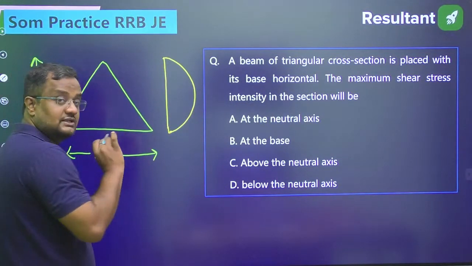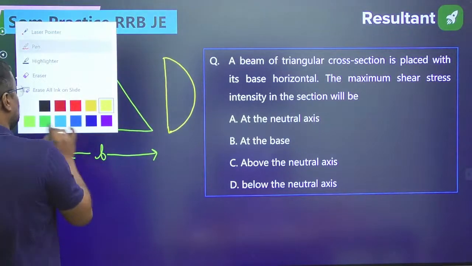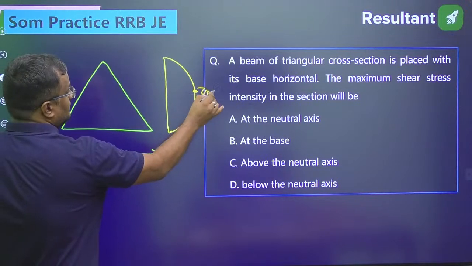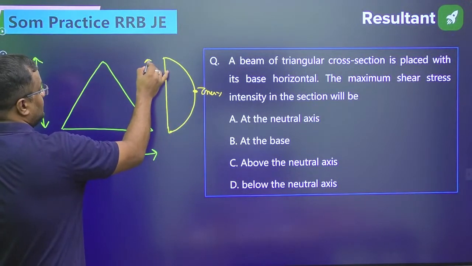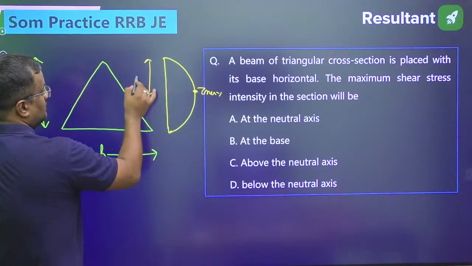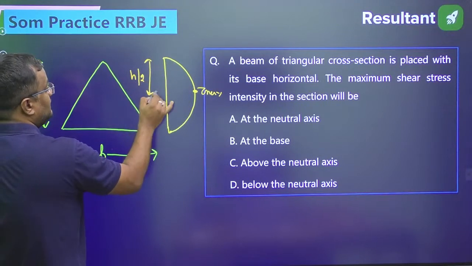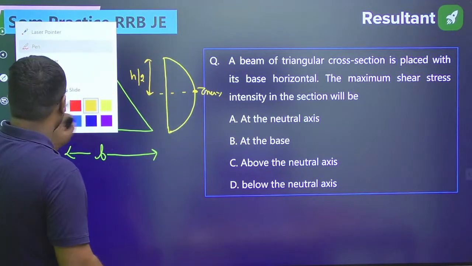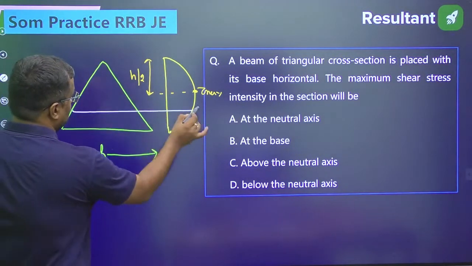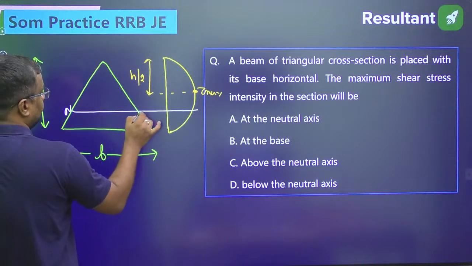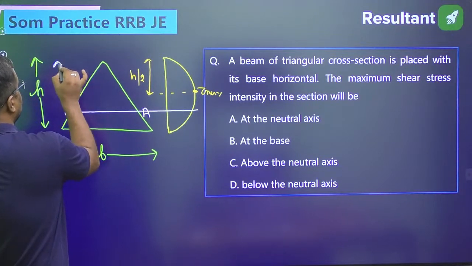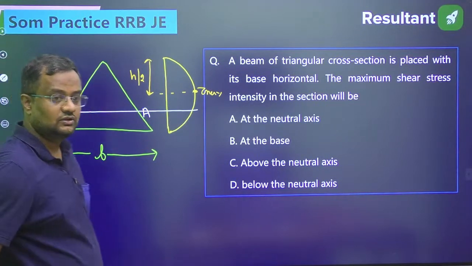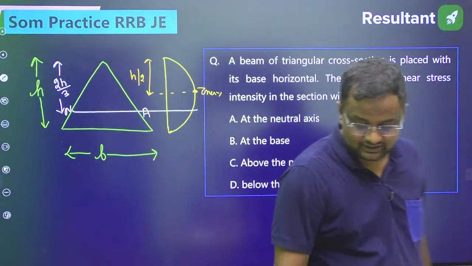The maximum shear stress, tau max, in the case of this, is at H by 2, mid depth. The maximum is at mid depth. And where is the neutral axis? Centroidal axis. So neutral axis is at 2H by 3 distance. This is the neutral axis.